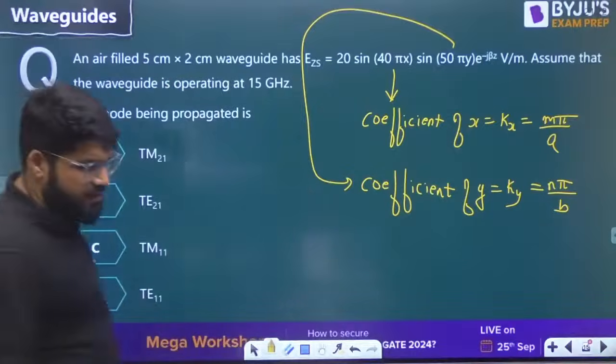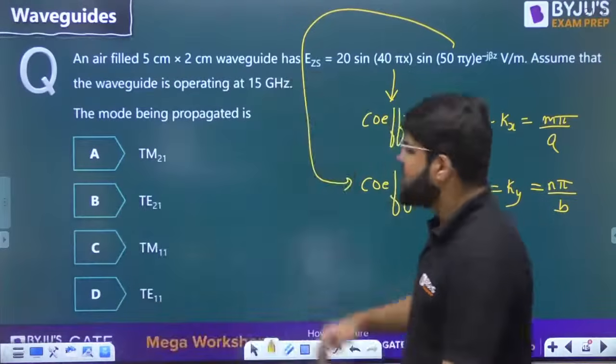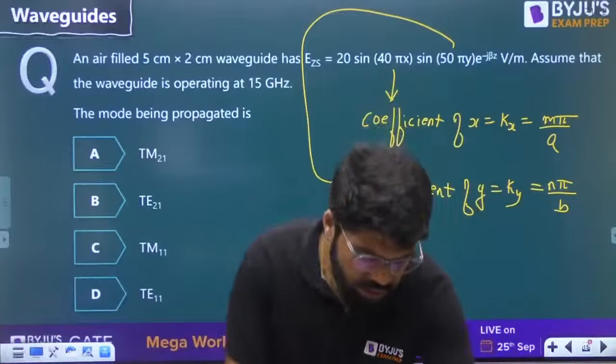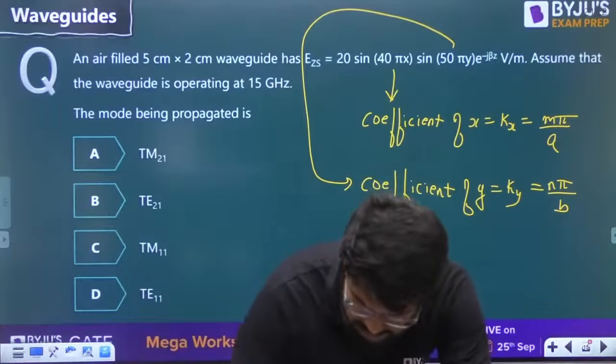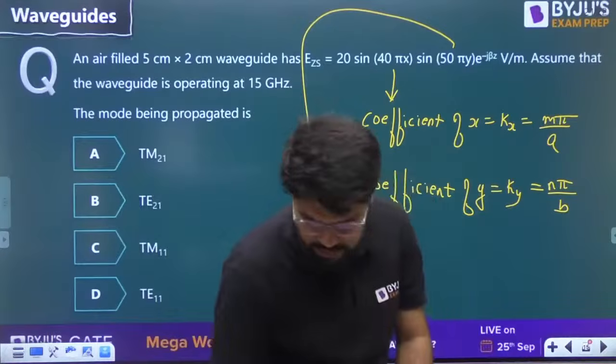With this you can find the value of m and n, and you have to also decide whether it is TE or TM.